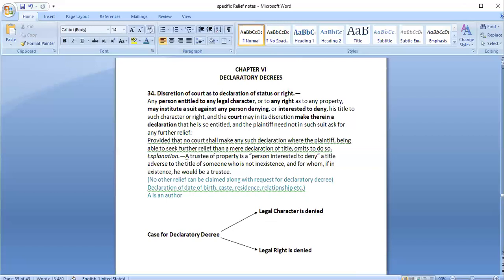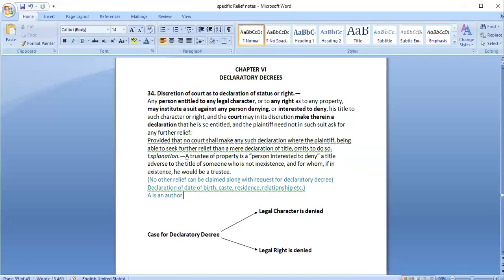Does legal character and right mean the same thing? Right as in you have a right over a property. Legal character as in you are daughter of someone, so you have some rights. Or because you were born in this particular year, you are entitled to something. You are a resident of Karnataka, so you are entitled to something. So character would be because of your position, you are entitled to something. Right as in because you are owner, you have a right to enjoy this property, sell this property, do construction or other things.